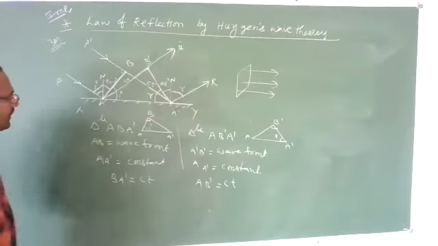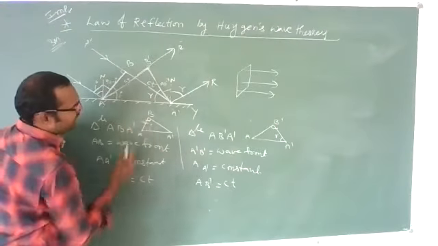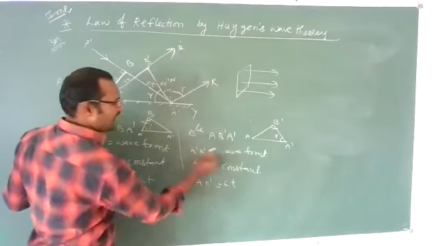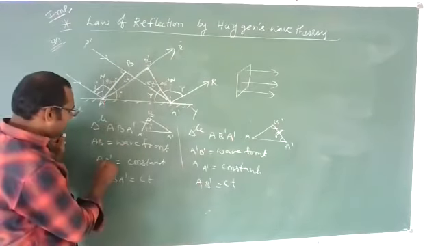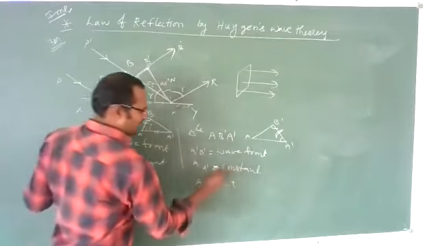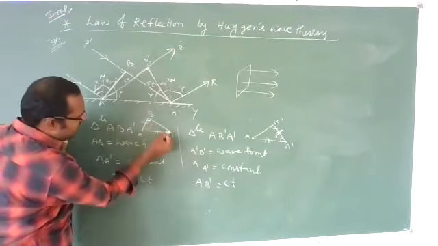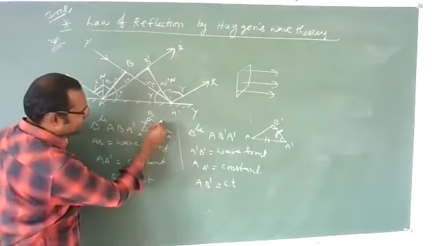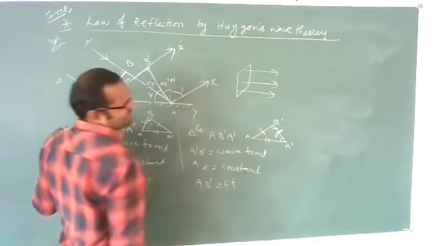Now, from these two triangles, AB is a wavefront, A dash B dash is also a wavefront. These two sides are similar. A dash B is CT distance, A B dash is also CT distance.